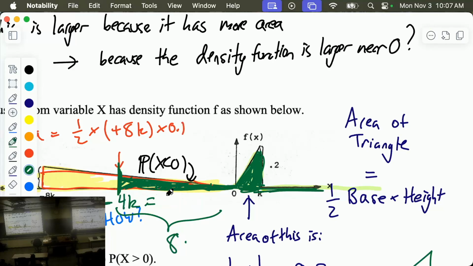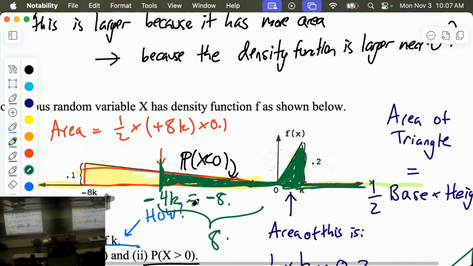So this is a triangle. The left green triangle has a width of 8. Again, don't get confused by the minus 8. That's the point over here. Minus 8 to 0 is 8. What is the height of the triangle? Oh, goodness. So here you can spend a lot of time doing equations, finding things. I like to do it with proportionality. So minus 4k is halfway to negative 8k.